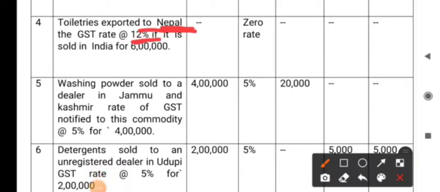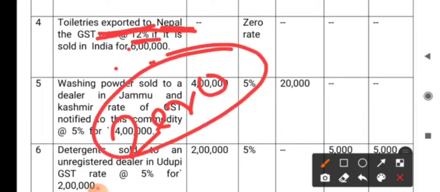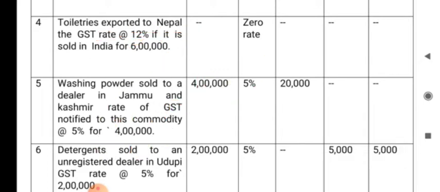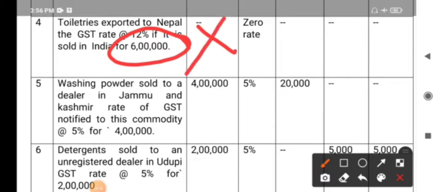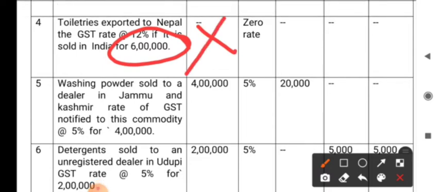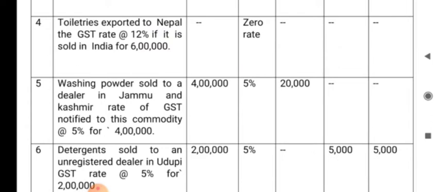The GST rate is how much percent here? 12%. But please remember, here even though the tax rate is 12%, it is not the supply within the country. It is the goods exported. So whatever may be the rate of GST, when the goods are exported to foreign country, all exports will be zero rated. Therefore this dealer need not pay any GST on this supply. Therefore 6 lakh is not taxable, it is zero rated, it is not taken in taxable turnover column, as well as the amount of tax is not there.